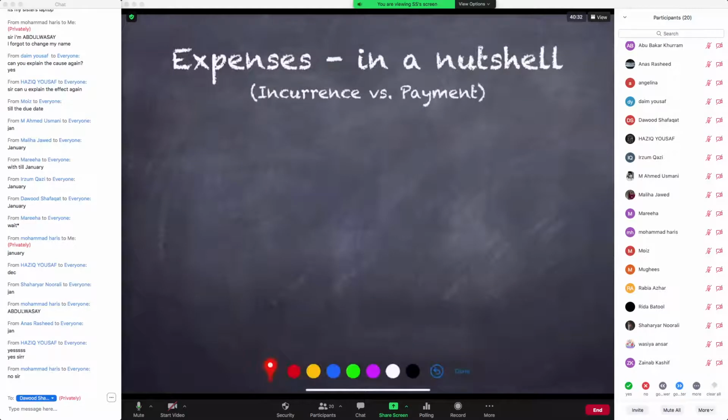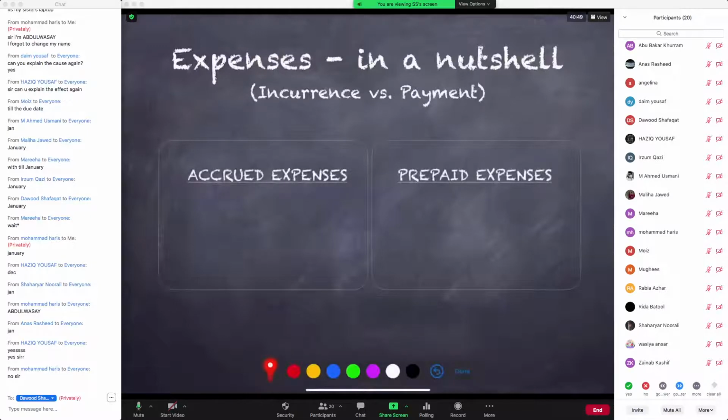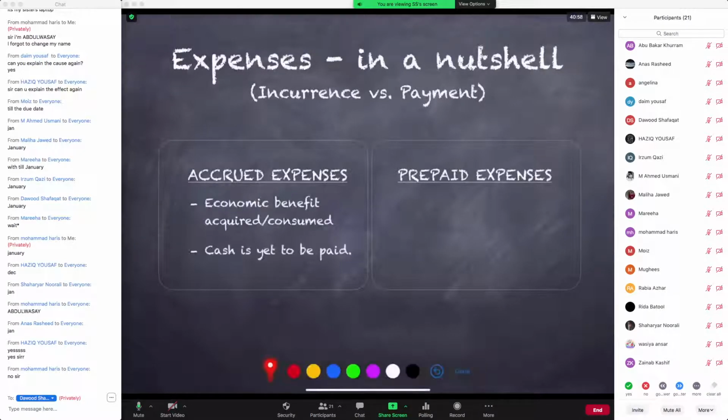So basically, now we can sort of classify our expenses into basically two basic types: incurrence versus payment ki basis pe. Incurrence is one event, payment for that is a separate event. So based on this fact, we can identify our expenses either as accrued expenses or prepaid expenses. So accrued expenses का मतलब क्या है? Accrued expenses का मतलब है economic benefit आपने acquire कर लिया है या consume कर लिया हुआ है. However, the cash is yet to be paid. So this is like postpaid, your cell phone bill, your post payment is a perfect example for this.